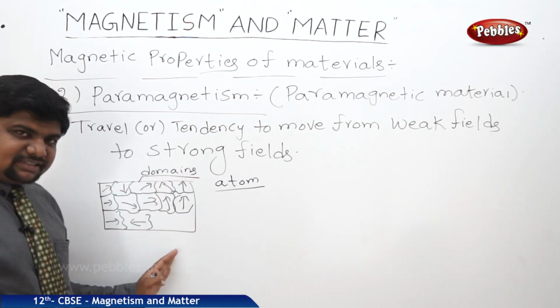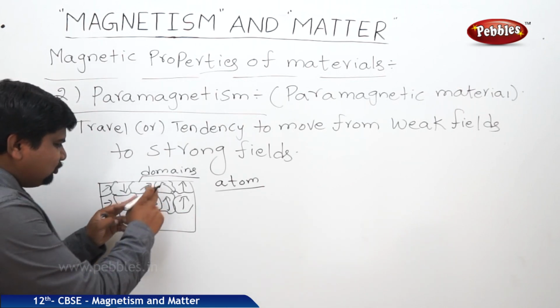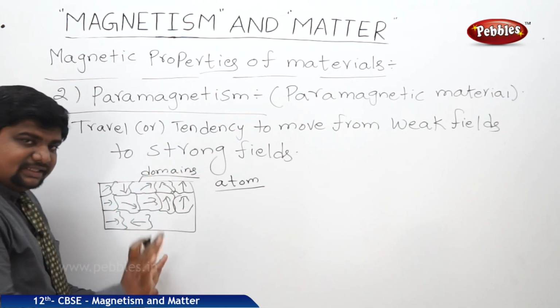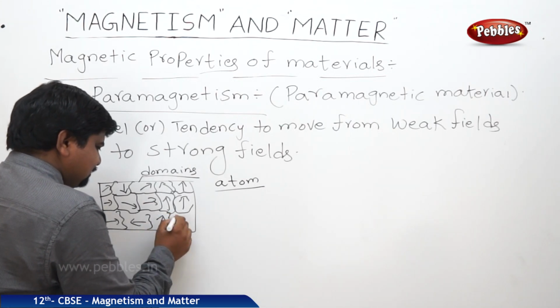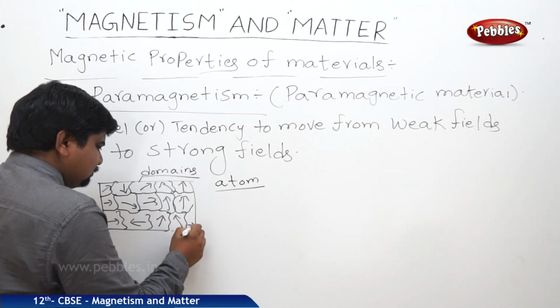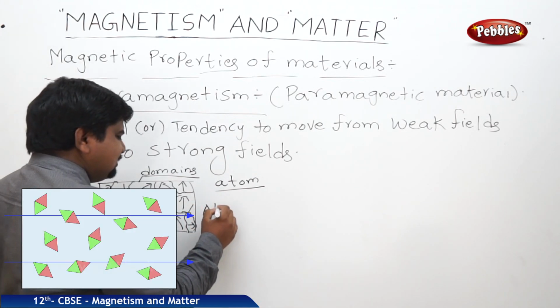In the absence of an external magnetic field strong enough to align them, these domains are randomly oriented like this, so the net magnetization is 0.